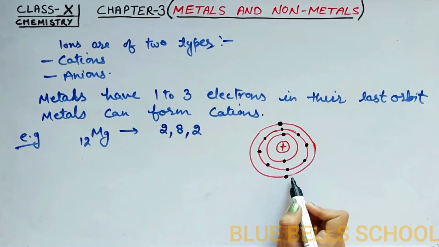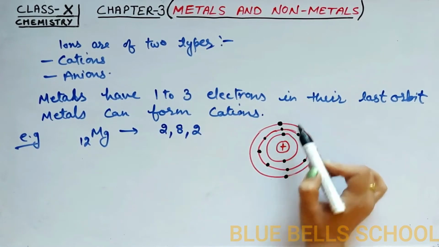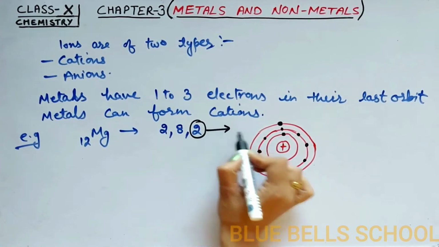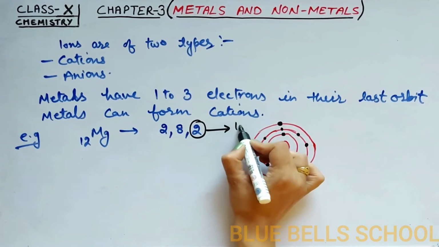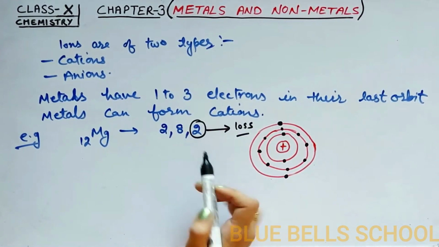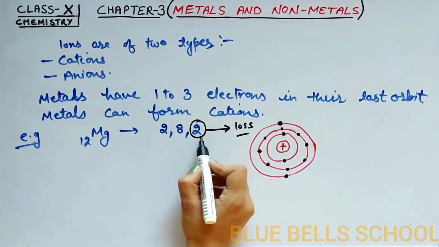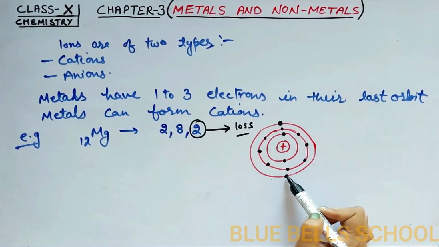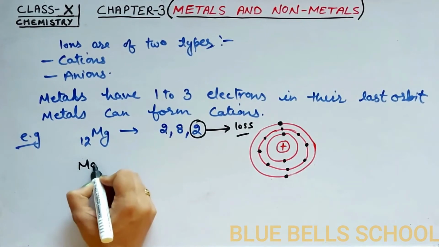But this orbit has capacity to hold 8 electrons. This magnesium has capacity to lose these 2 electrons. So magnesium acquires positive charge when it loses the 2 electrons present in its last orbit.